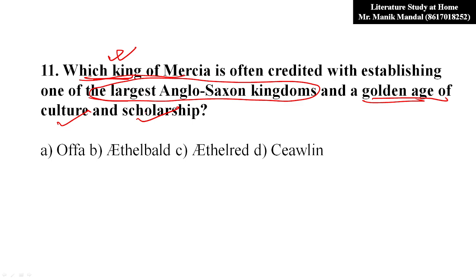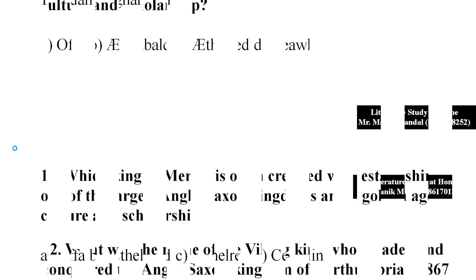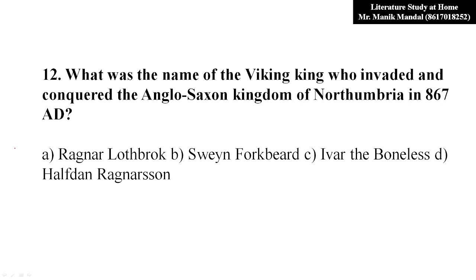It was by Offa. Offa was the king of Mercia. It was option A. That is the correct answer. Now, next question. What was the name of the Viking king